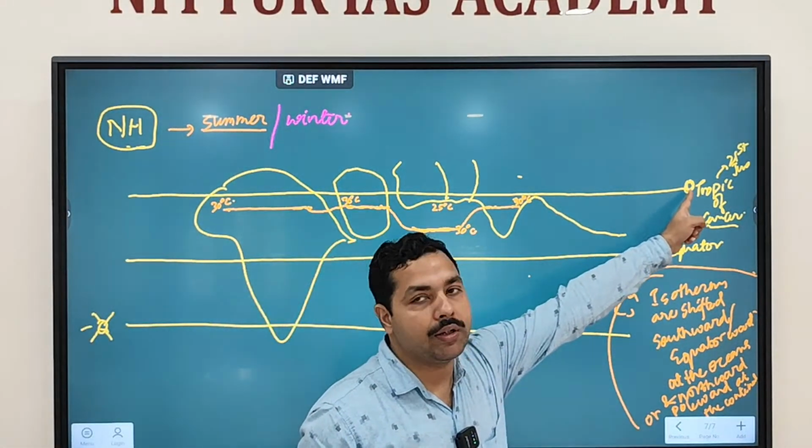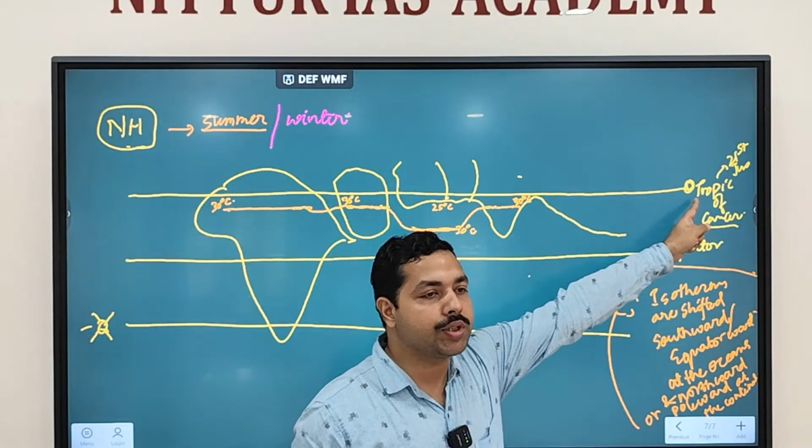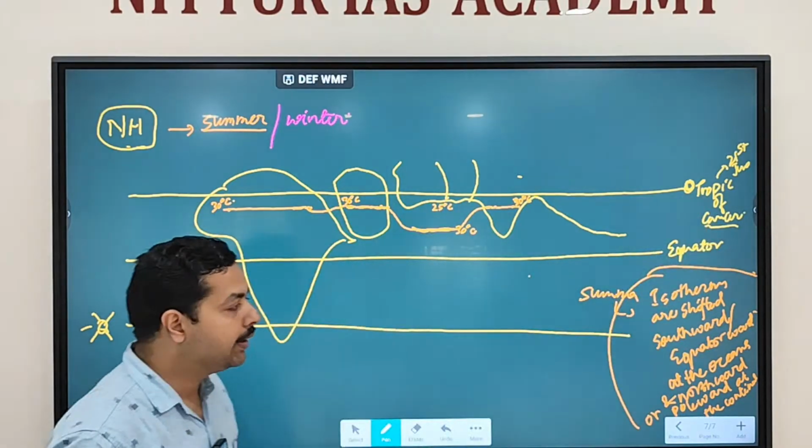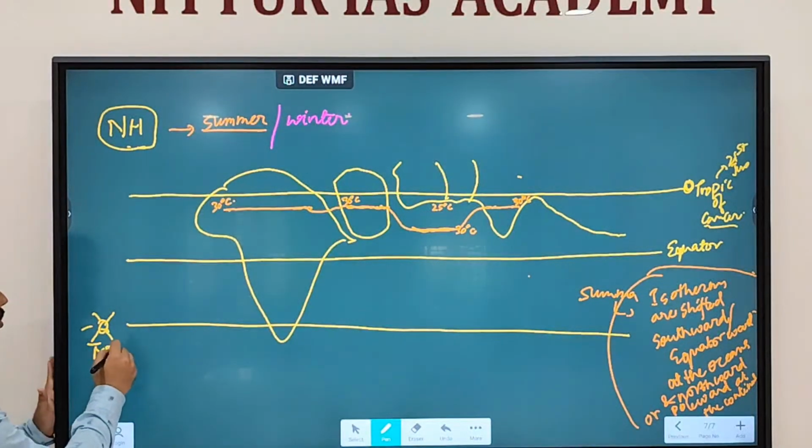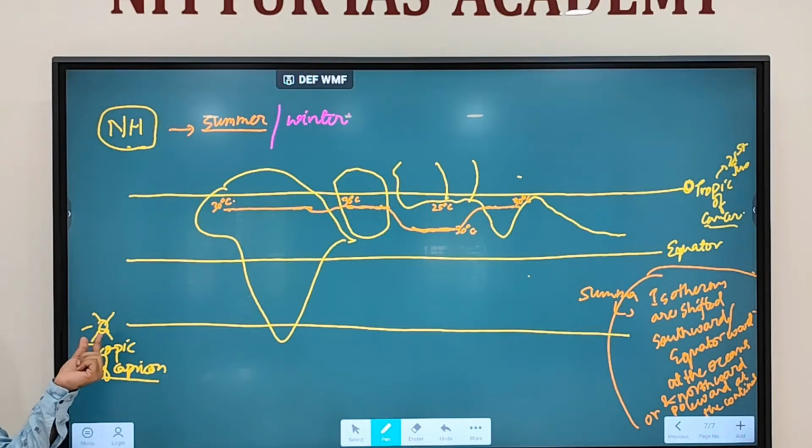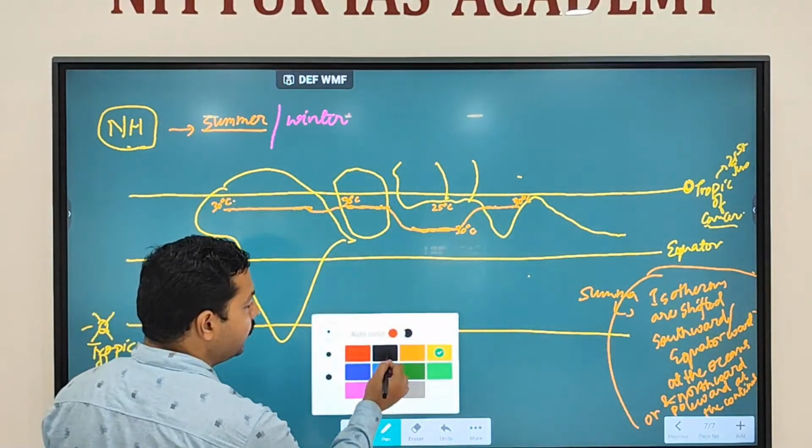Earlier, in summer condition, the sun was at the Tropic of Cancer position. At winter condition, the sun will shift towards the Tropic of Capricorn. So the sun position will shift over here. Clear?